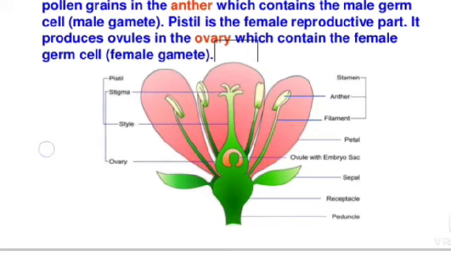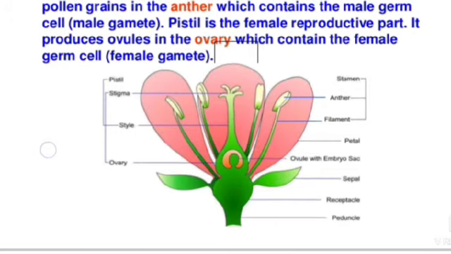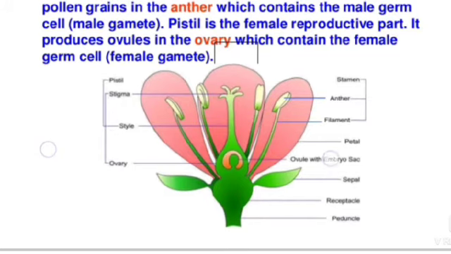The male germ cell or the male gamete is produced by the pollen grains. Carpel: the carpel has a swollen ovary at the base, an elongated middle style, and the terminal stigma. The ovary consists of ovules. Each ovule possesses an egg which is the female gamete.